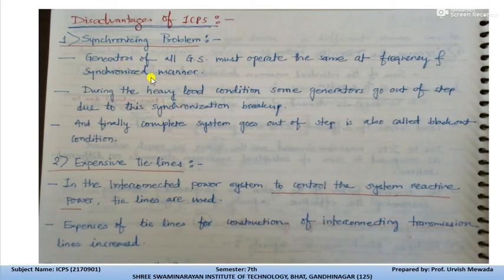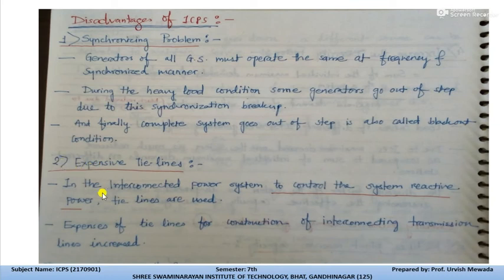So all the generators must be operated at the same frequency and in a synchronizing manner, as I explained. During heavy load conditions, some generators go out of step due to synchronization breakup. So finally the complete system goes out of step, and it is called the blackout condition. So blackout may also occur due to the synchronizing problem. This is the major disadvantage of interconnected power system.